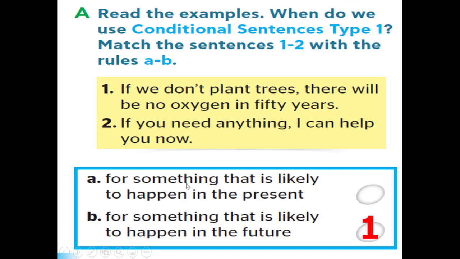But for something that is likely to happen in the present, you can see that this sentence is talking about the present because we use the keyword now. And also in both sentences, the second part used the base form of the verb, because after will and can, we will use the base form of the verb without changing anything or adding anything to the verb.